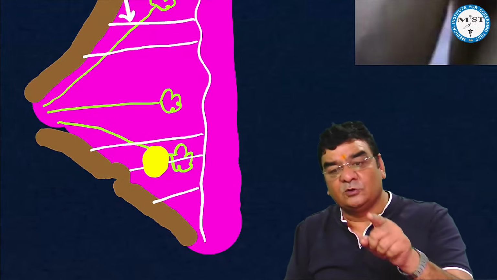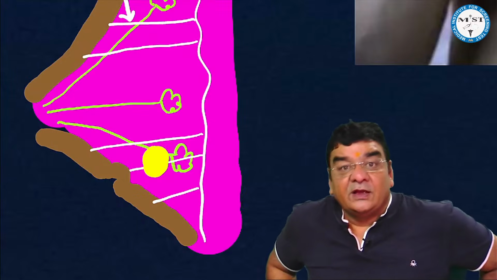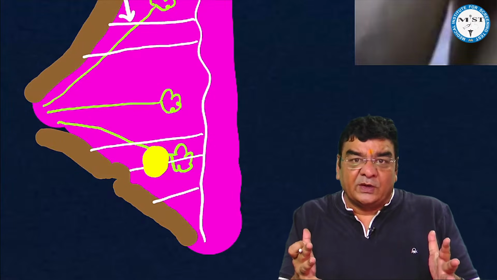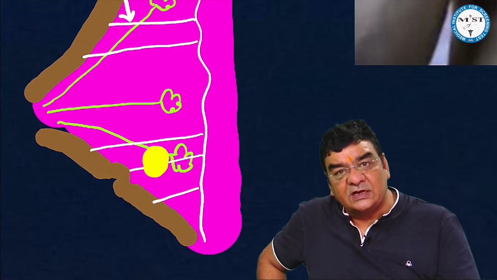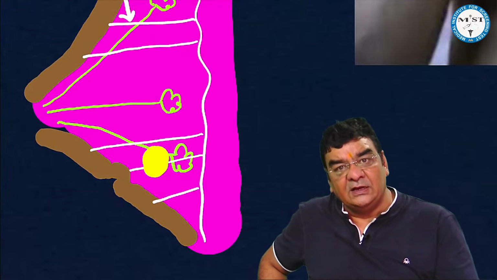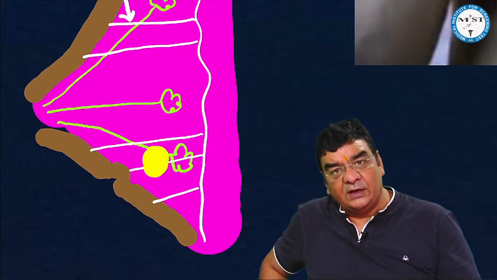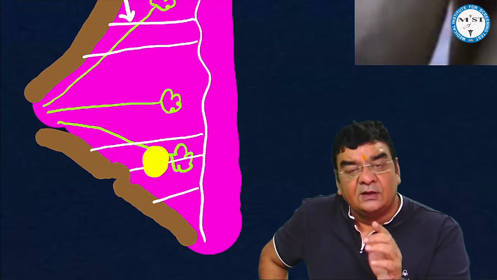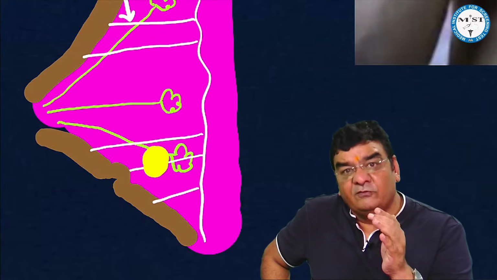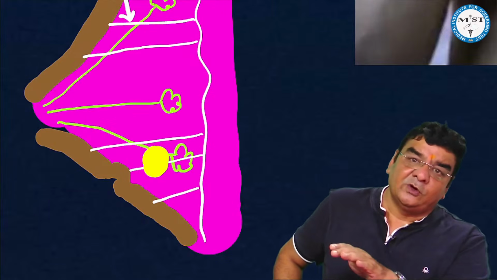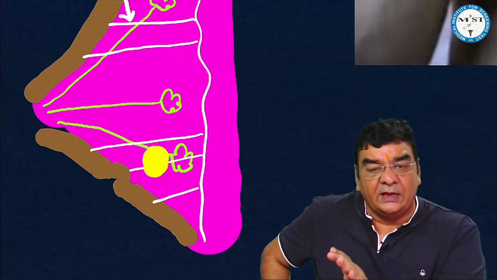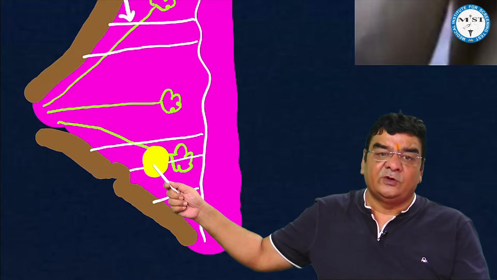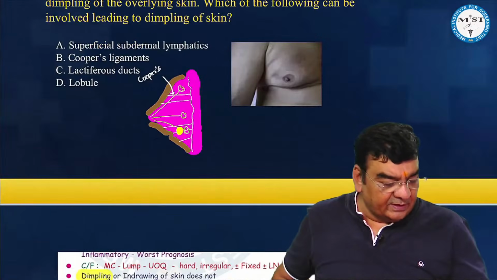And in the NEET PG exam on 3rd August, we had a question wherein they asked about peau d'orange, and in that question, there were the options given as what is the stage. So A, B, C, D, T4A, T4B, T4C, T4D. Now, if there was no redness mentioned in the question there in the NEET PG, then the answer is T4B. But if there is redness mentioned in the question with peau d'orange, then the answer becomes T4D. But here, they simply asked what is the reason for indrawing dimpling of the skin? It is involvement of the suspensory ligaments or the Cooper's ligament.